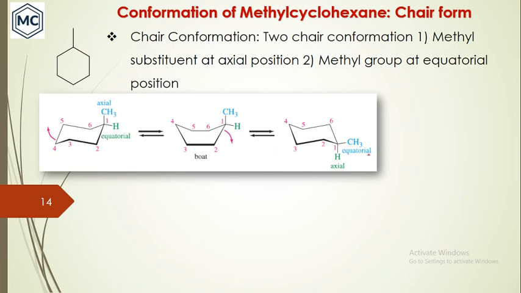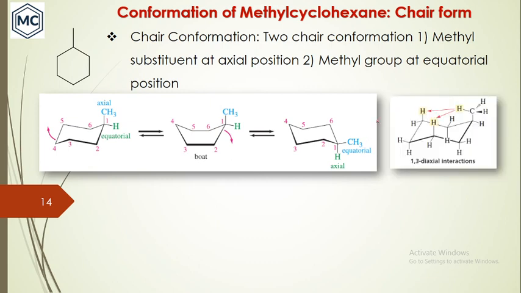In this chair conformation, the methyl group is at the equatorial position. You can see it here, and this is rapidly interconvertible. And this methyl at the equatorial position or the axial position, which one is more stable?